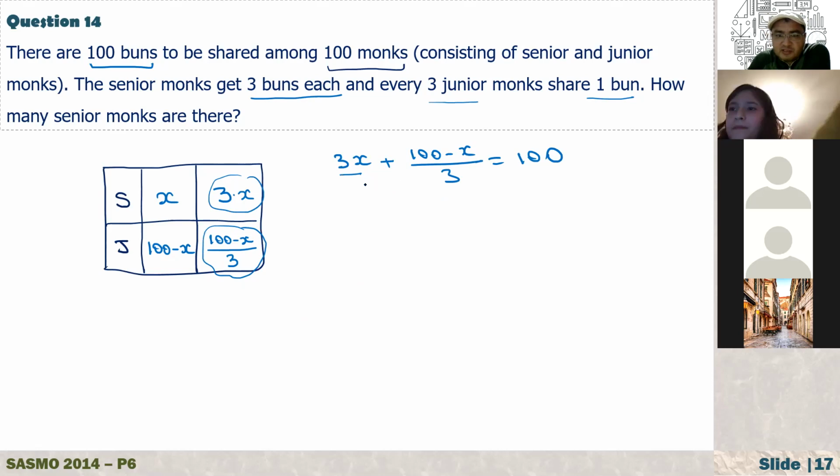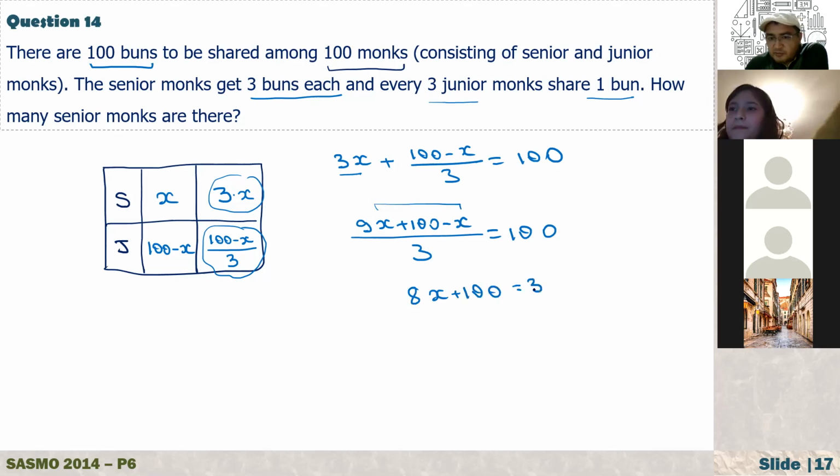Now if you add these two fractions, I can just write it as 3 times 3X is 9X, plus 100 minus X. On the right-hand side, we have 300. And 9X minus X is 8X, plus 100. Take the 3 to the right-hand side, it will be multiplied: 3 times 100 is 300. So 8X is 300, and take 100 to the right-hand side, minus 100, which is equal to 200. So 8 times X is 200. Then X is 200 over 8, which is equal to 25.